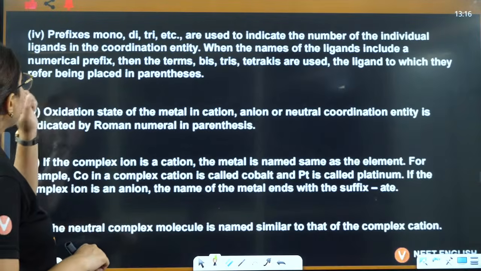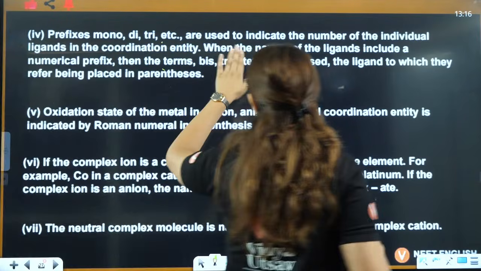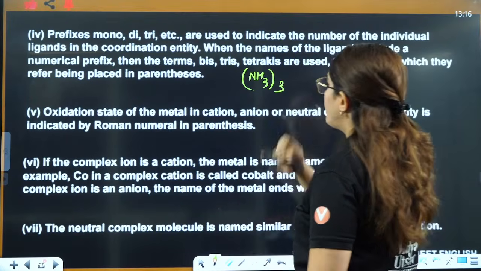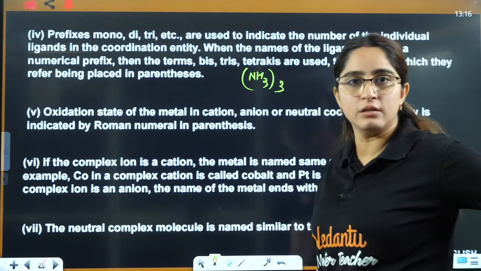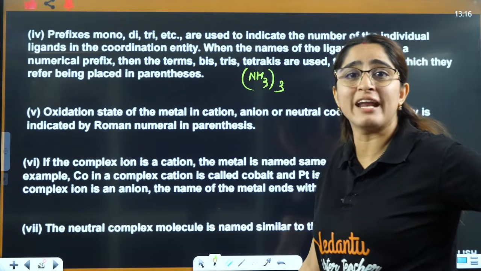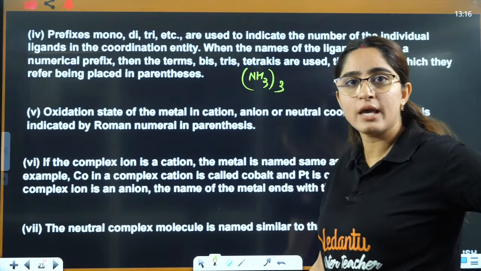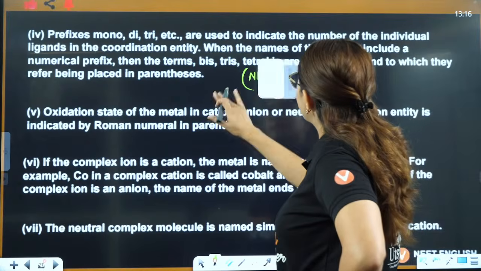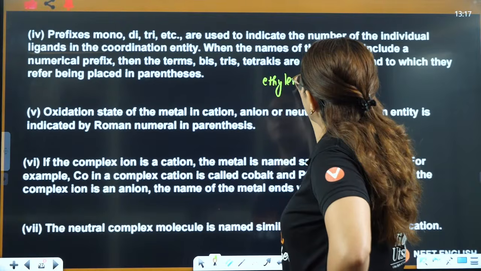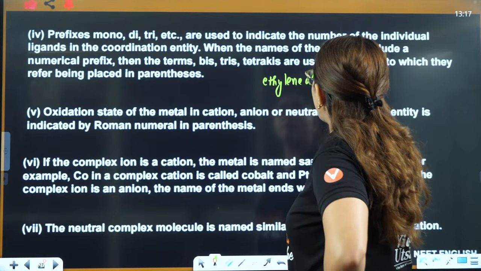Okay. Then prefixes mono, di, tri. For example, you have 3 ammonia, so you will write triamine. If you have 4 water, you will say tetraaqua. But let's say you have ethylenediamine. This is the name of the ligand.